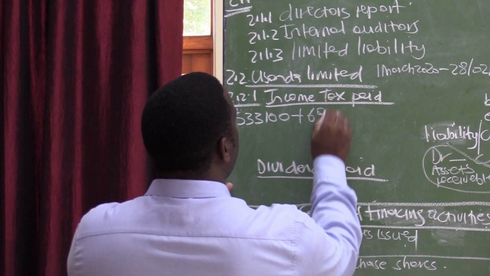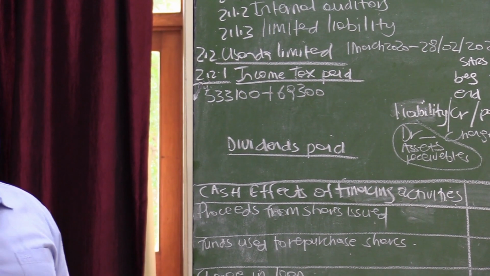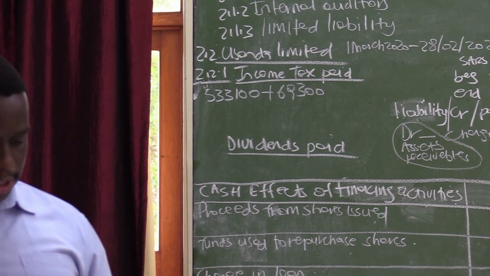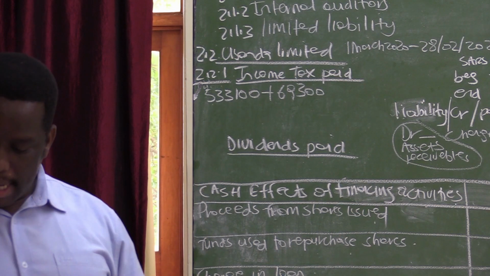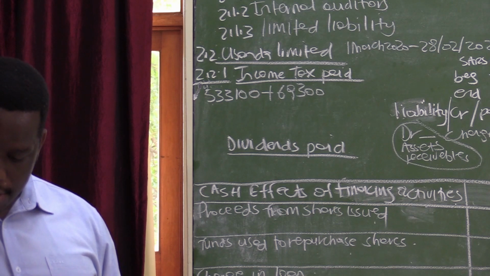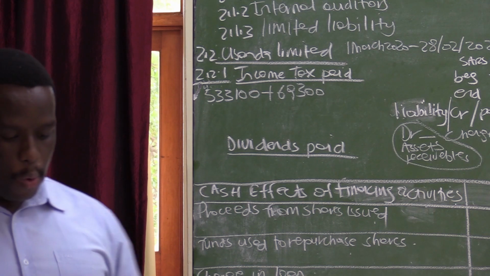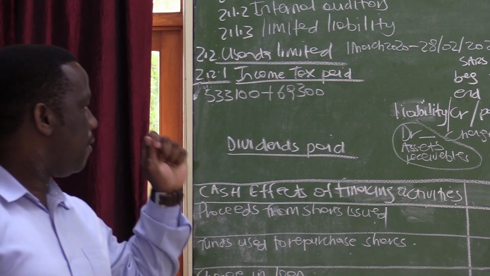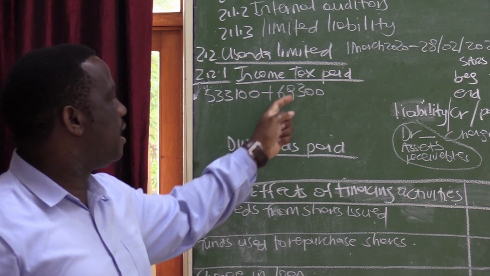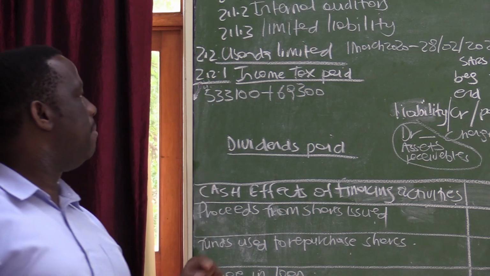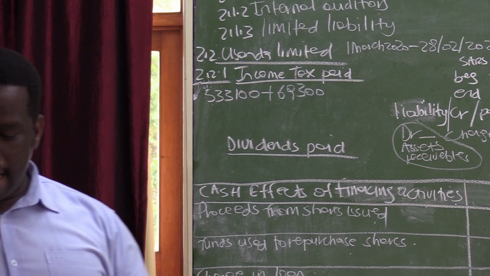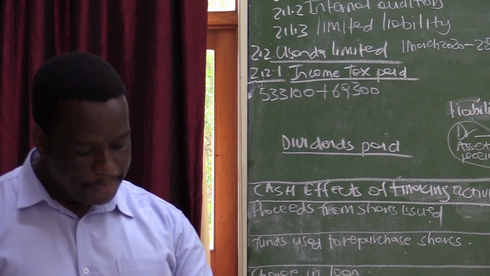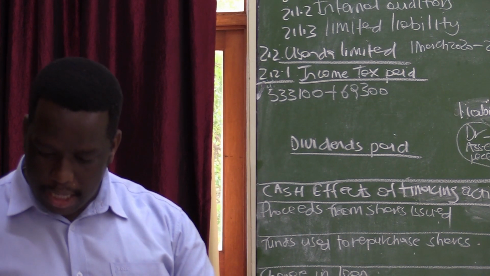533,100 plus 69,300. If you can just quickly take your calculator, because I want you to look at something so that you may understand this calculation. If the tax for this year is 533,100, and then we were owing SARS at the beginning of the year 69,300, it means we were supposed to give what is due to SARS at the beginning of the year, which is 69,300, and also pay the income tax for the current financial year. So the total amount that should have been paid to SARS is 533,100 plus the amount that we were owing at the beginning, which is 69,300.